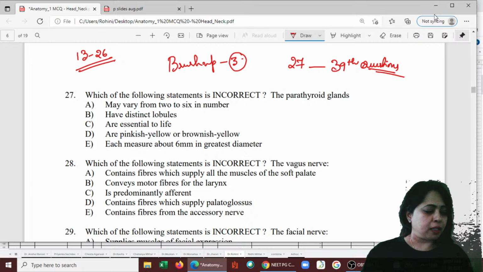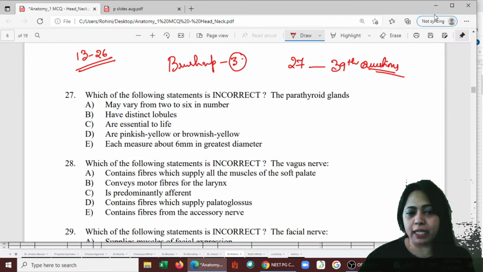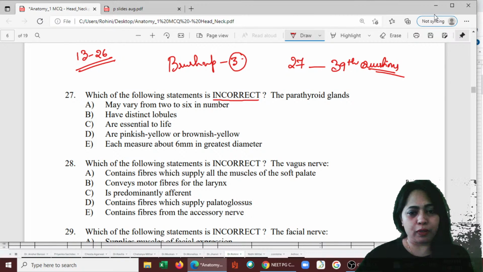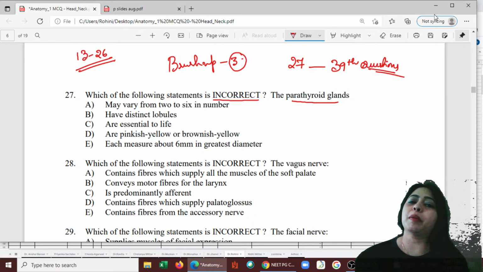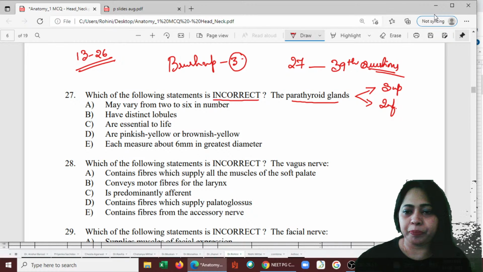Okay. So now first one, the 27th one, let's see what is the answer for this. Which of the following statements is incorrect? You have to pick the statement that is incorrect. Now here we are talking about parathyroid glands. It is not the thyroid. You remember parathyroid has 2 superior ones and 2 inferior ones. It's a pair. So altogether 4 parathyroid glands, and sometimes there could be more than 4 also.